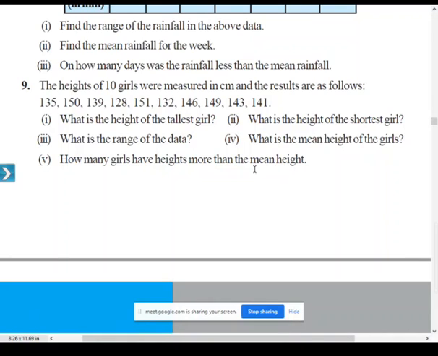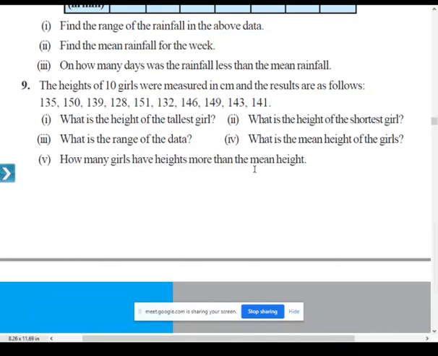I want total. So 1414 is the sum, and that sum you have to divide by the number of observations, and the number of observations is 10. So 1414 divided by 10. How much will you be getting? 141.4.